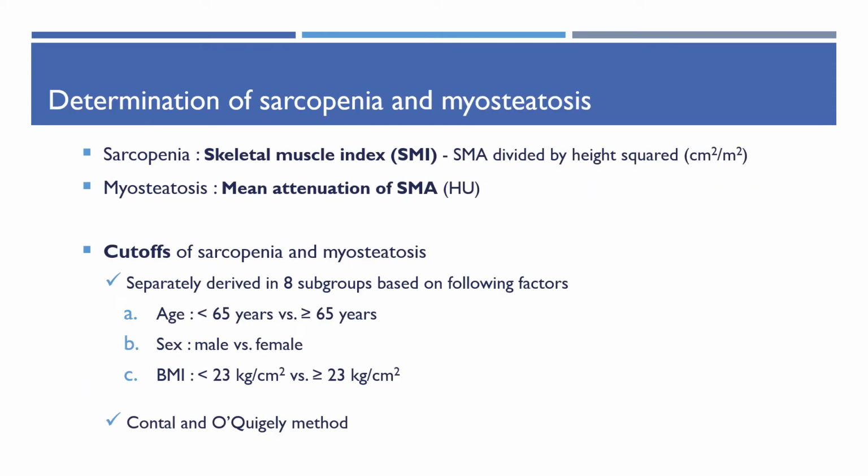Currently, there isn't a standard diagnostic cutoff for sarcopenia and myosteatosis yet. Therefore, in this study, to determine sarcopenia, we used the skeletal muscle index, which is calculated as the skeletal muscle area divided by height squared. To determine myosteatosis, we used the mean attenuation of the skeletal muscle area. Then we categorized the patients into 8 subgroups dichotomized by age, sex, and BMI. Using the Contal and O'Quigley method, the optimal cutoff values for sarcopenia and myosteatosis in each subgroup were separately derived.